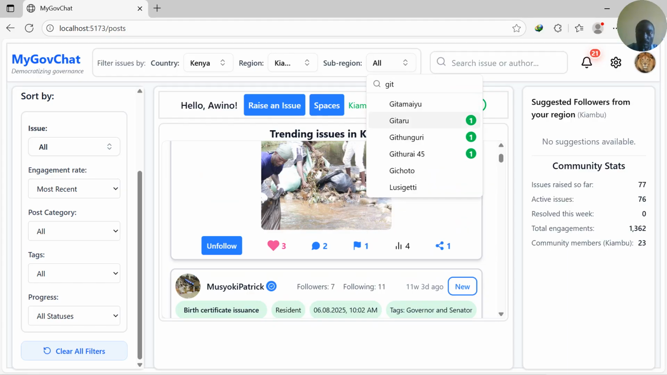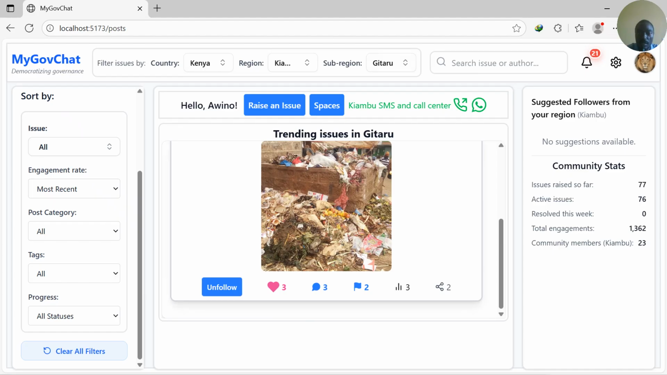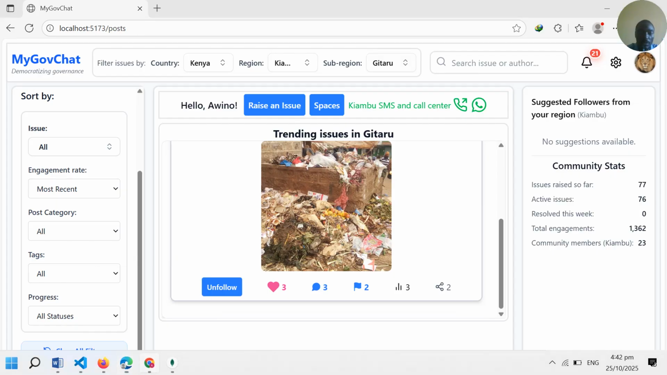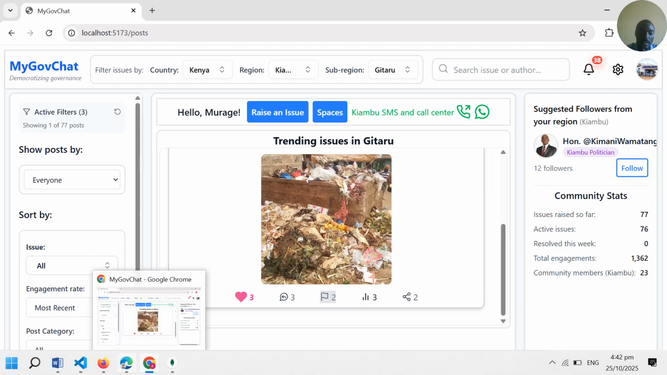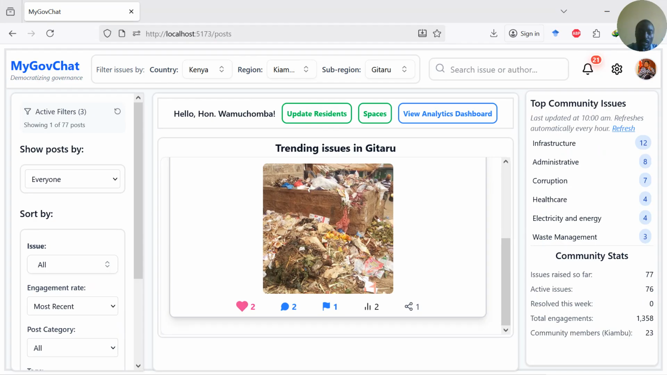Then when we go back here to Gitaro, you can see this post has 3 likes, 3 replies, 2 flags, 3 views, and 2 shares. So if we come to the other logged in users, you can see this user receives a notification that the post was shared. You can see that the views are 3, shares are 2. That is real-time updates. The application enables real-time updates of issues. The issues are supposed to be broadcast in real time. If there is a problem with the internet, then there is some delay.